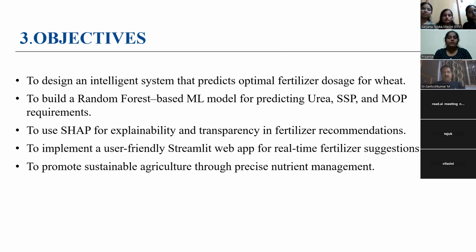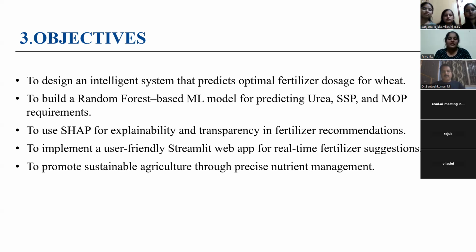SHAP means Shapley Additive Explanations. It is a method to explain what parameters we have provided, what the output will be, and what the predicted fertilizer for the wheat cultivation will be. It will help in the transparency of the fertilizer recommendation.